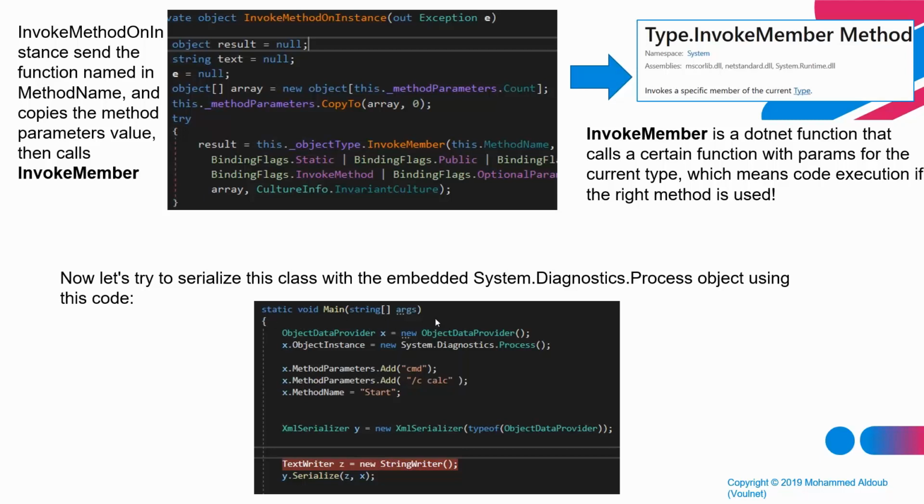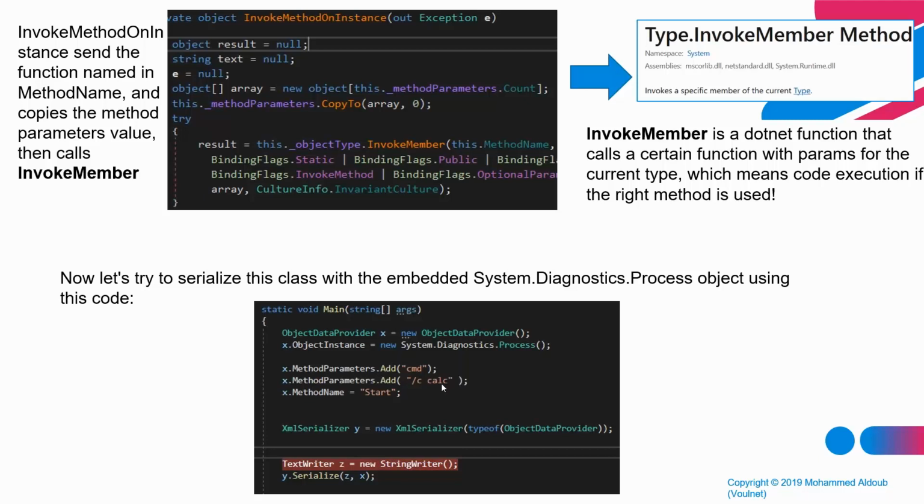Static void main, we create an object data provider, X, new object data provider, and then we add a method name, which is start, and then we create an object of the internal class itself. Here we have System.Diagnostics.Process, which is the most popular RCE class used in .NET framework. And then we add parameters for this function. We'll say run CMD, run the Windows CMD command, sorry, and then give it the option /C, which means run the next command, which is calc.